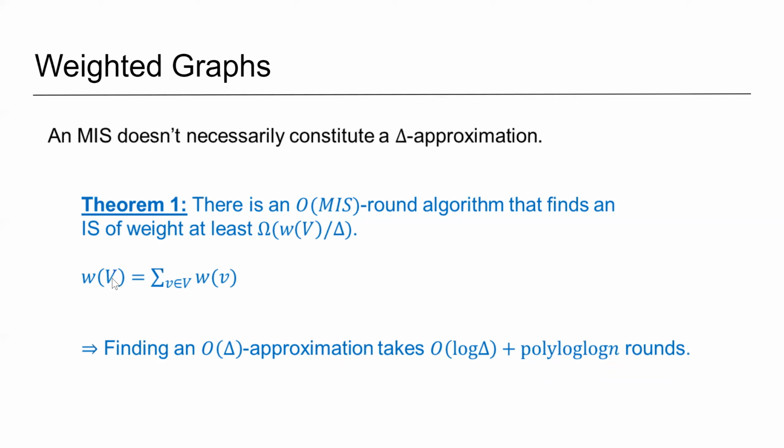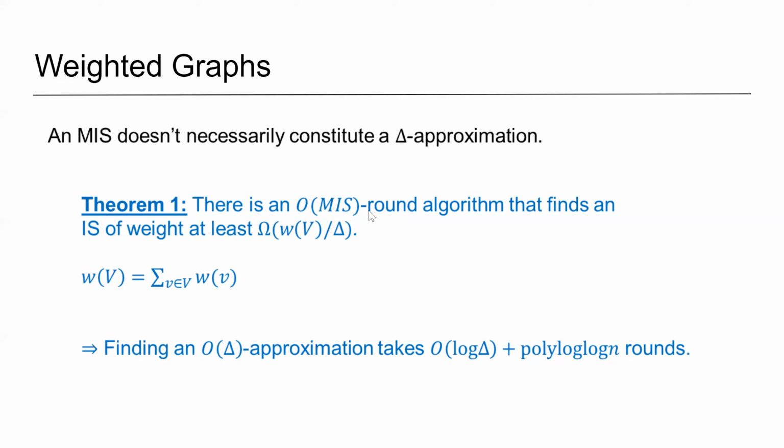And WV is the sum of weights of nodes in the graph. So while MIS doesn't necessarily constitute a delta approximation to maximum independent set, we showed that there is an algorithm that runs in MIS time that finds an O of delta approximation.